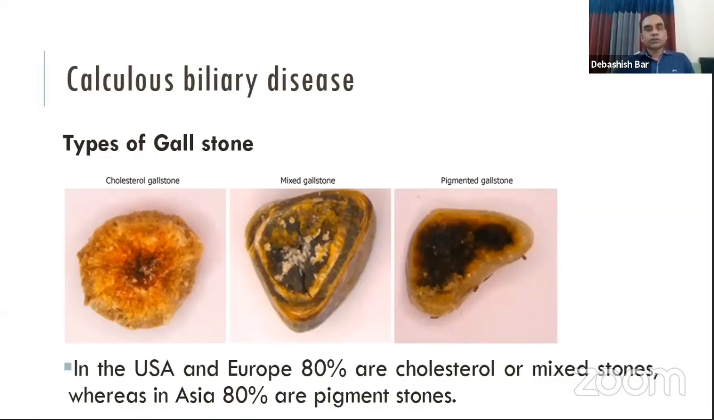Now about the types of gallstones. We know that there are mainly three types of gallstones. One is cholesterol stone, second is mixed stone, and the third is pigment stone. In the Western countries, 80% of people have cholesterol stones, but in our countries and in Asian people, most of the stones are pigment stones.